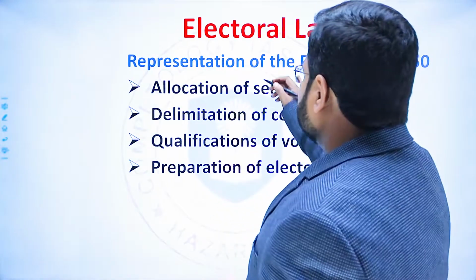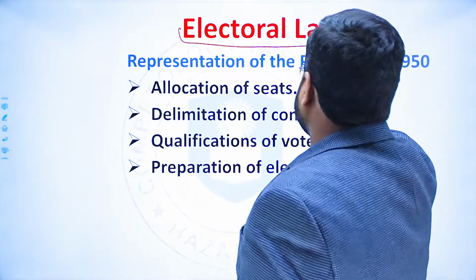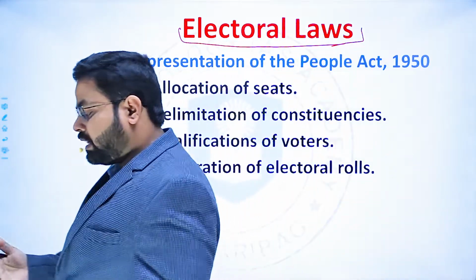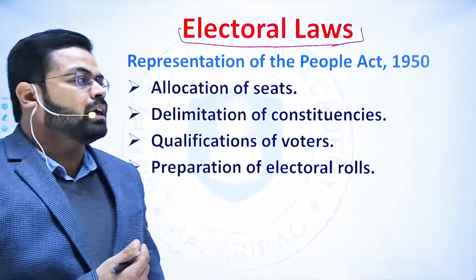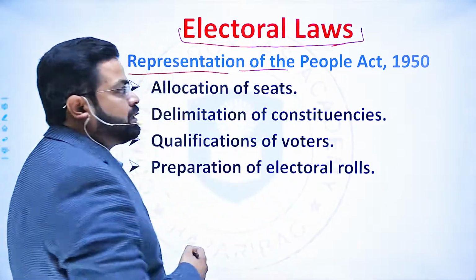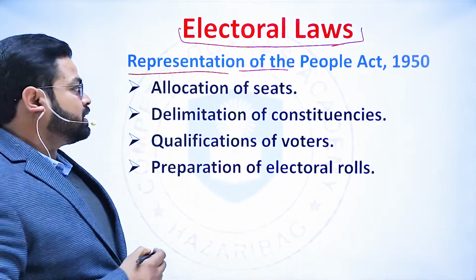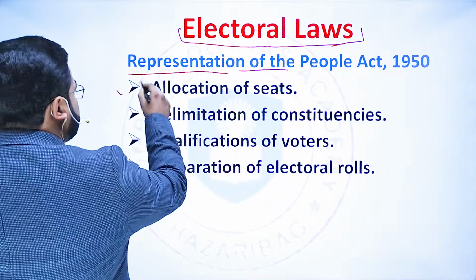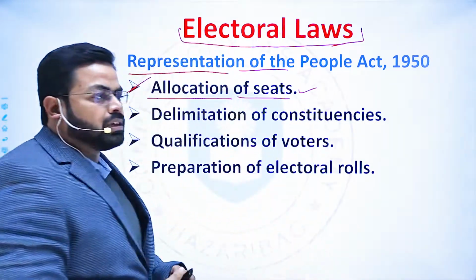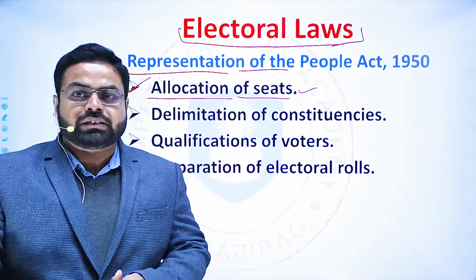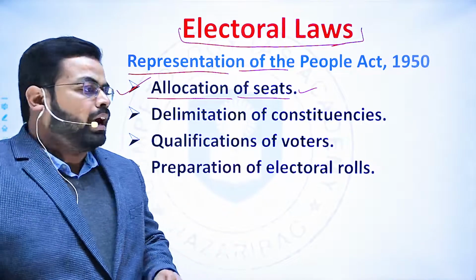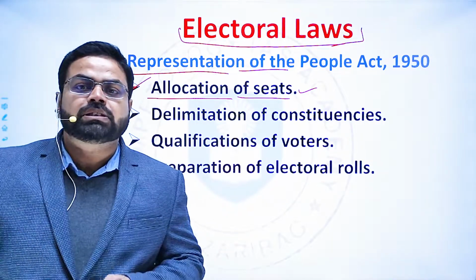First of all, we should know what the electoral laws are which are already functional in India. The first one is the Representation of People Act 1950, and this act delineates the allocation of seats, the number of seats that any state legislature or the Lok Sabha or the Rajya Sabha will have, and the allocation of seats to each state.